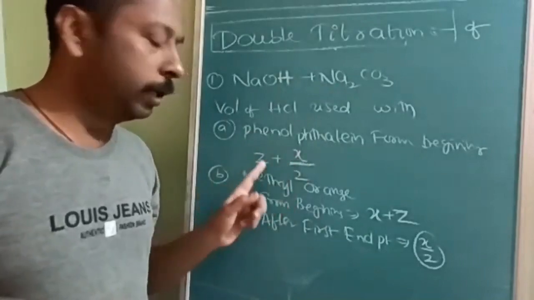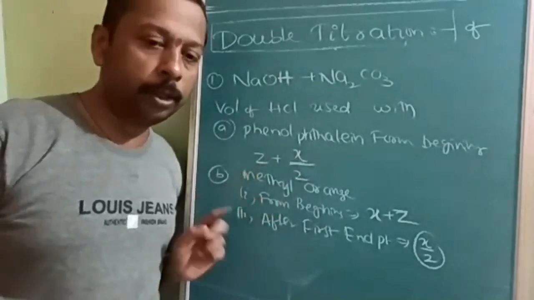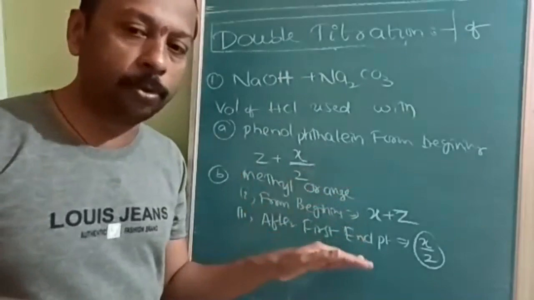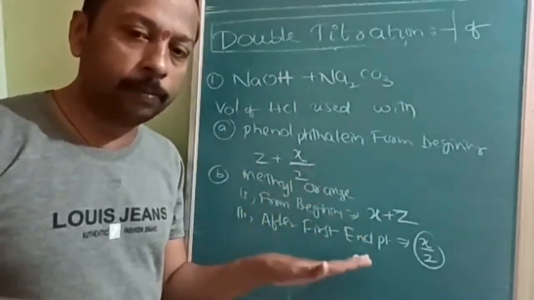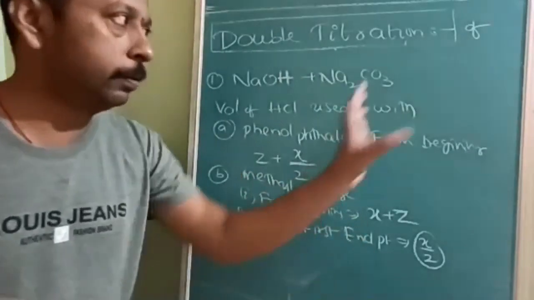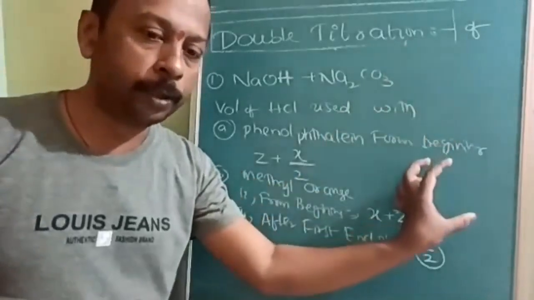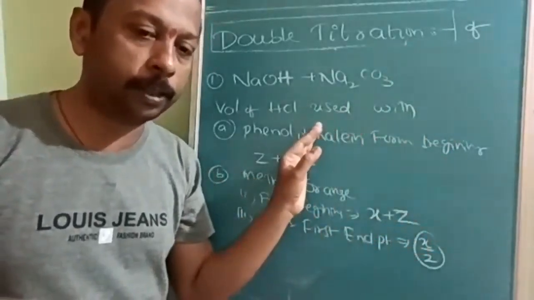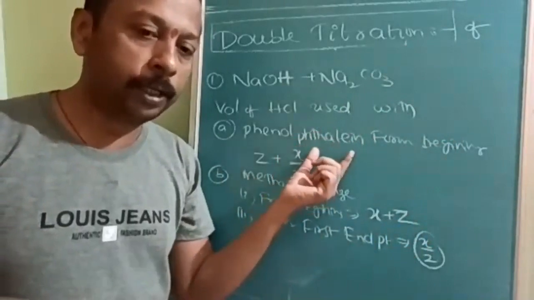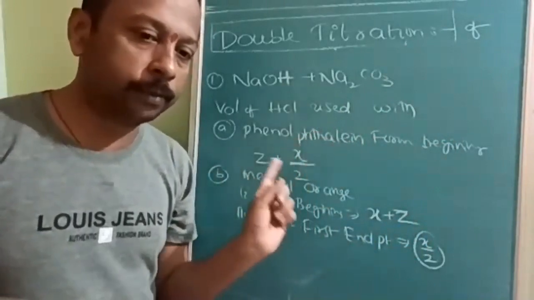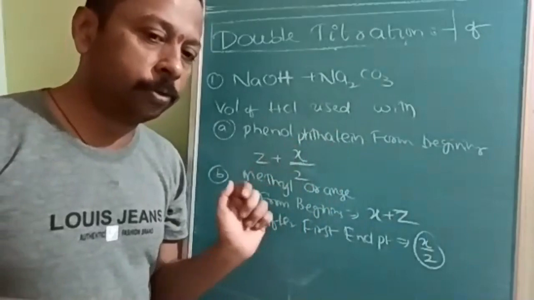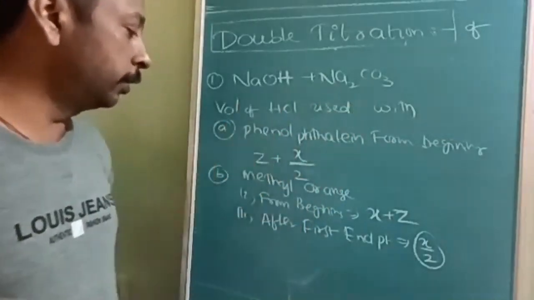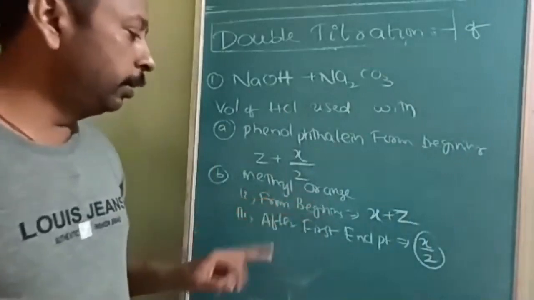What is X? What is Z? Already I told you. And in the same way, methyl orange can work in both steps. That's why I have written it here from the start. Complete neutralization takes place and half neutralization takes place. Phenolphthalein works only for the half. That's why Z plus X by 2. For this half and for this complete. Understood? Same way for methyl orange.